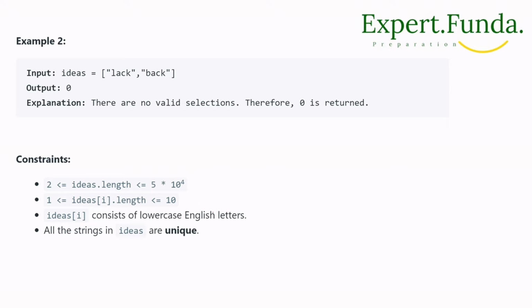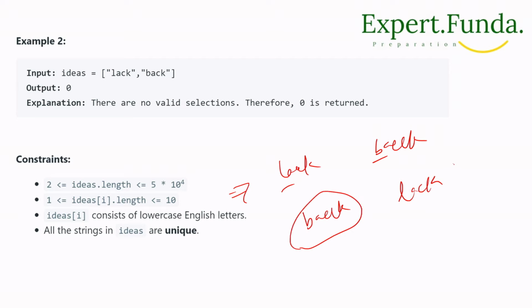So if you take "lag" and "back", I'll take lag here, and here is back. First change this one, so it will become back, and this becomes lag, right? So this is not unique, right? And so there is no element we have, and we will return 0 as output, because we don't have a valid name for these two. This combination of idea A and idea B, no combination is available here, right?